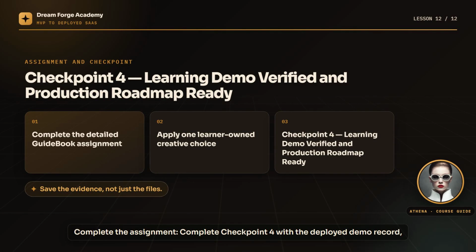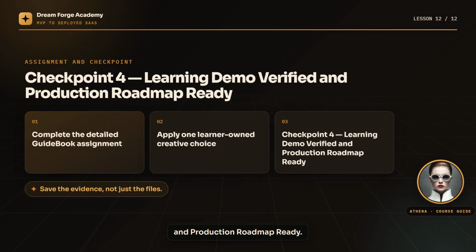Complete the assignment. Complete checkpoint 4 with the deployed demo record, production roadmap, cost ledger, and a clear next investment decision. Then personalize the safe creative layer. Choose the business model and first production extension based on the learner niche and customer evidence. Save the verified state as checkpoint 4, learning demo verified and production roadmap ready.